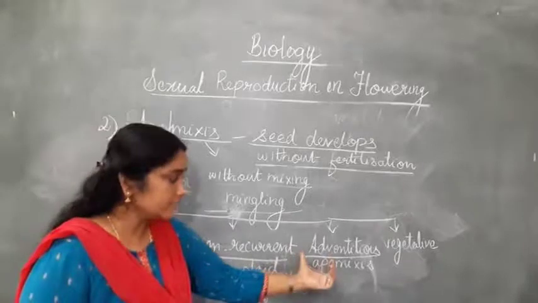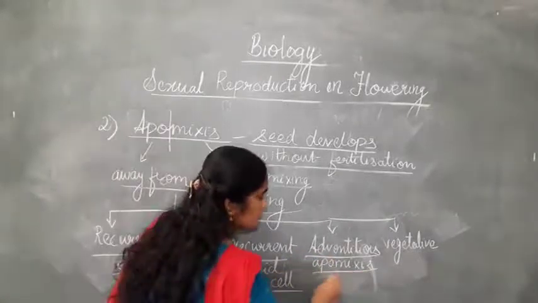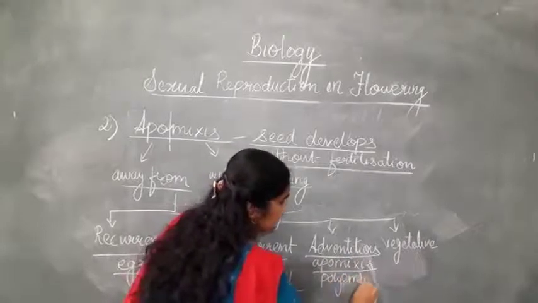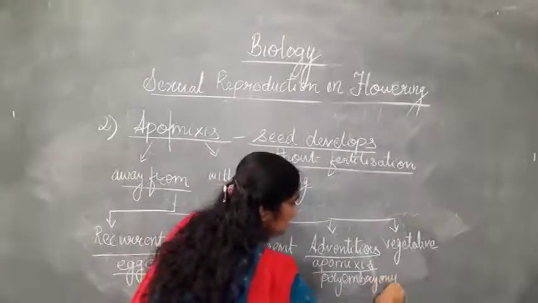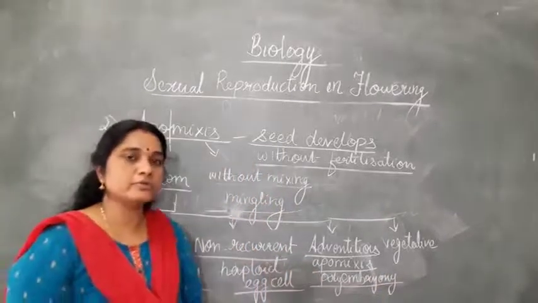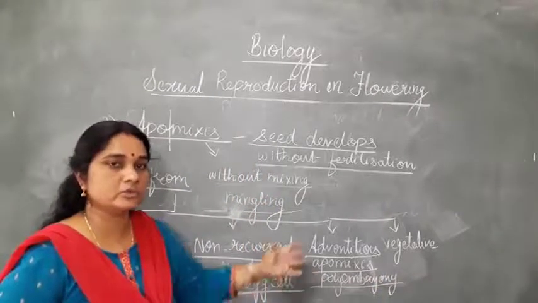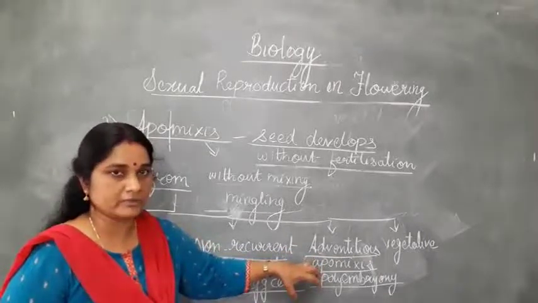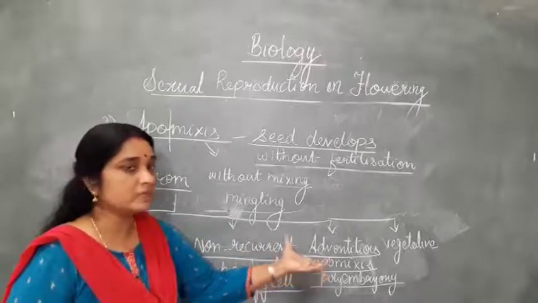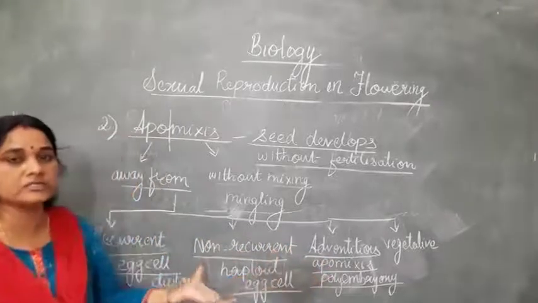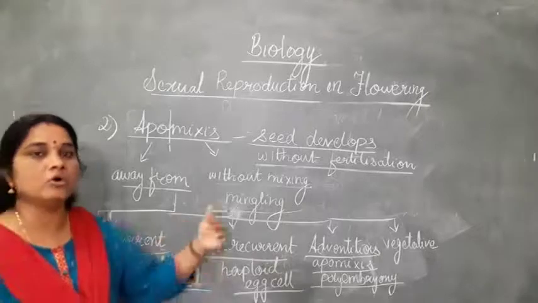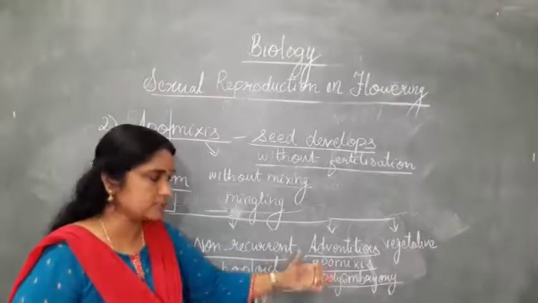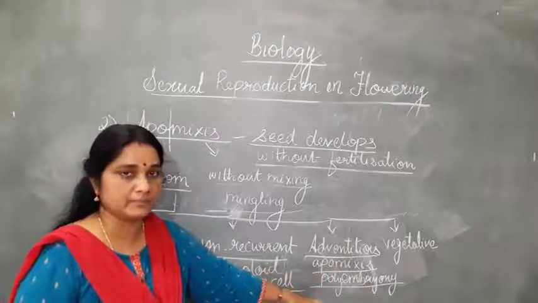So that is adventitious apomixis, also known as adventitious polyembryony. Here, inside the embryo sac one embryo will be formed, and outside the embryo sac also, because of the division of the nucellus cells, an embryo will start developing. So more than one embryo will be formed. The presence of more than one embryo is known as polyembryony. Examples are orange, lemon and other citrus fruits, which come under the polyembryonic type. That is the presence of more than one embryo in a seed.